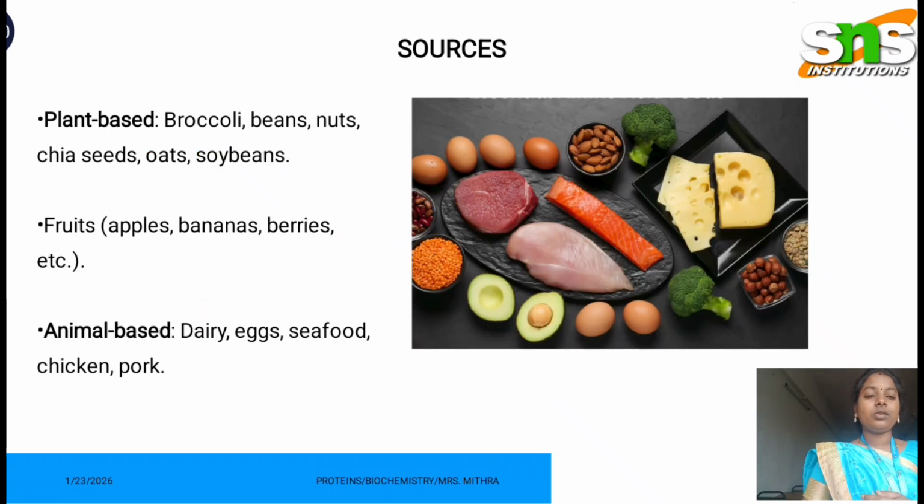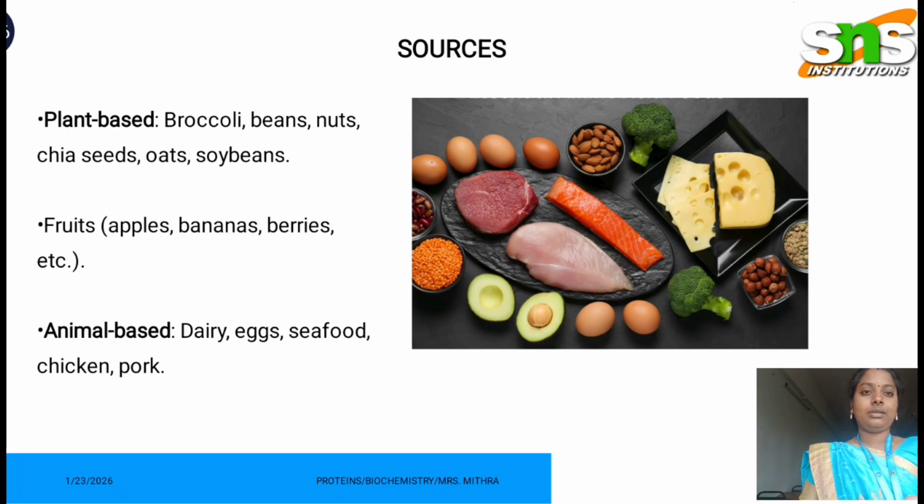Coming to the sources of amino acids, amino acids are widely found in plant-based and animal-based sources. In plant-based sources: broccoli, beans, nuts, chia seeds, etc., and fruits like apples, bananas, berries. And in animal-based foods, some dairy products and eggs, seafood, chicken, pork varieties are all rich sources of amino acids.